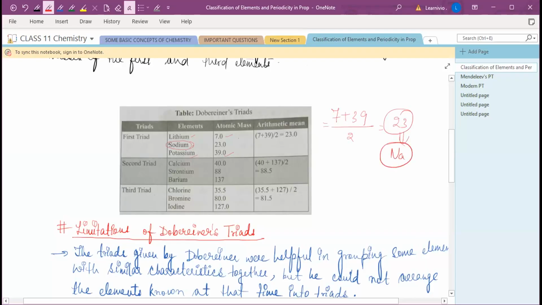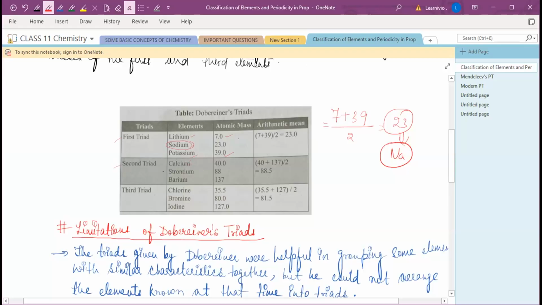So the atomic mass of the second element is always equal to the arithmetic mean of the atomic masses of the first and third elements. He gave groups of triads. The first triad was that. The second triad is calcium, strontium, and barium.